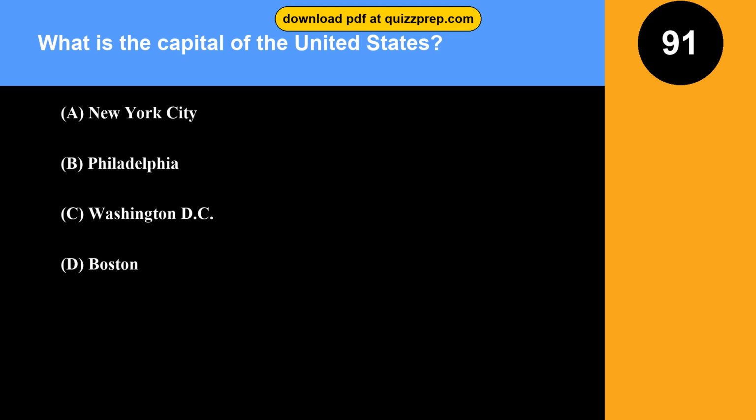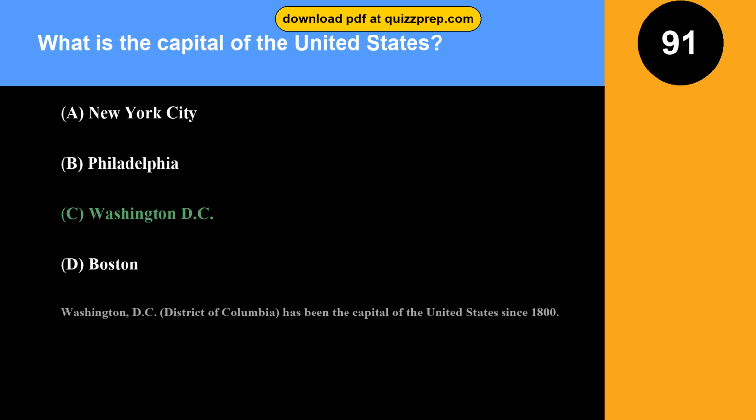Question 91. What is the capital of the United States? Option A, New York City. Option B, Philadelphia. Option C, Washington, D.C. Option D, Boston. The correct answer is option C, Washington, D.C. Washington, D.C., District of Columbia, has been the capital of the United States since 1800.